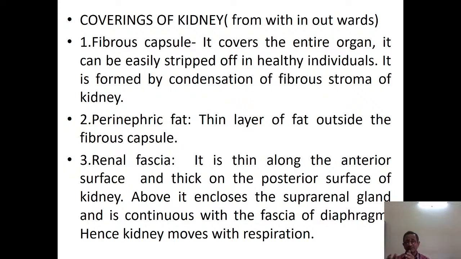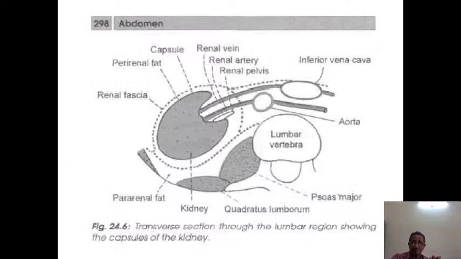So what is happening? This renal fascia is covering the kidneys outside the perinephric fat. Then it is enclosing the suprarenal glands also. Then it becomes a single layer and is attached to the undersurface of the diaphragm. So what is happening when the diaphragm moves in respiration, up and down? The kidney also moves with respiration. That movement of the kidney along with respiration is because of the renal fascia that is covering the kidneys and getting attached to the undersurface of the diaphragm. This you have to remember.